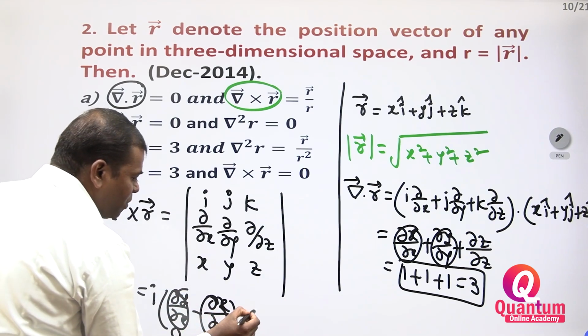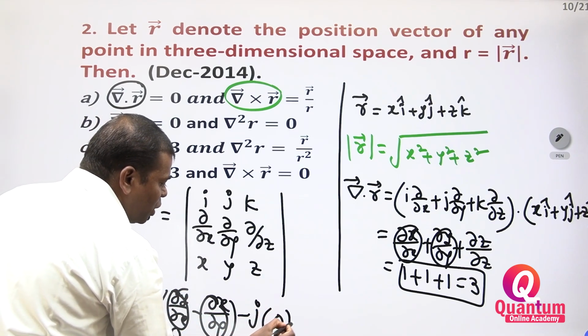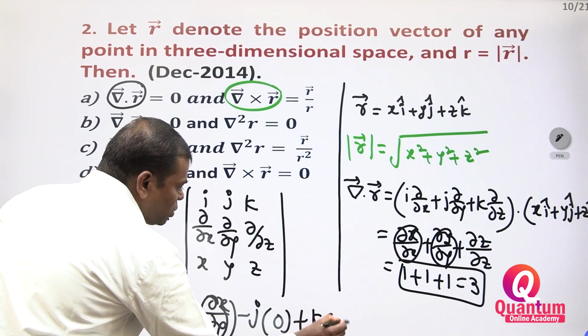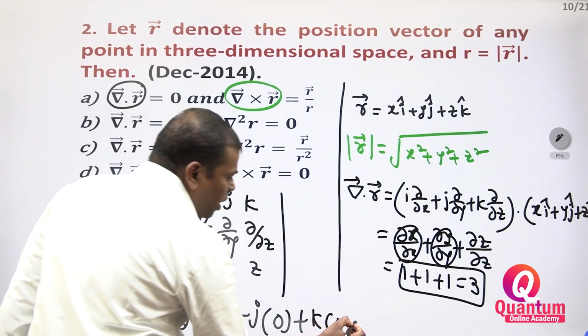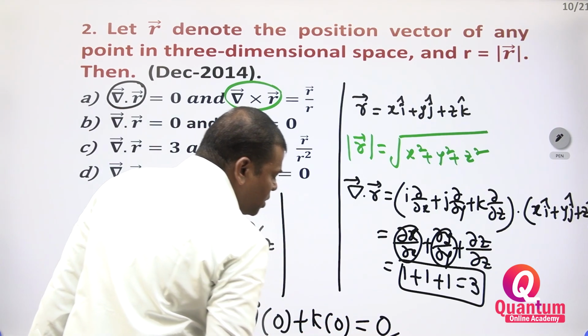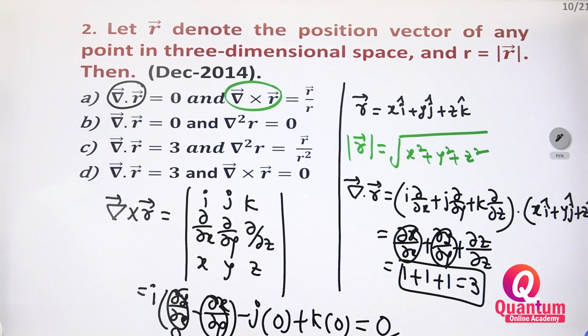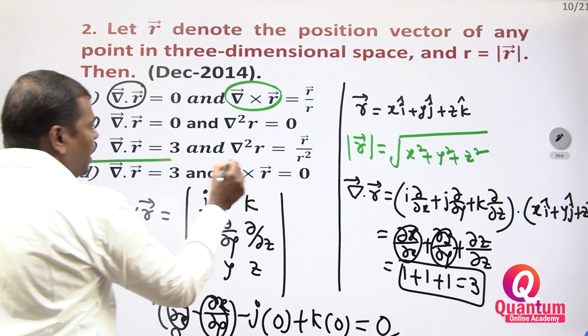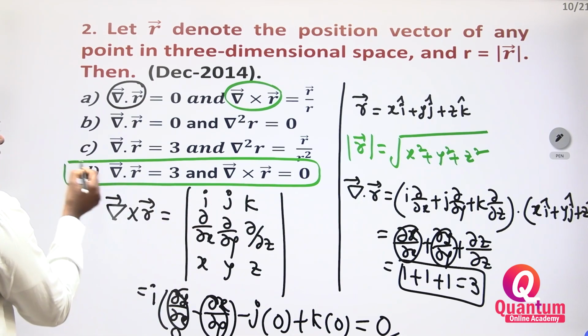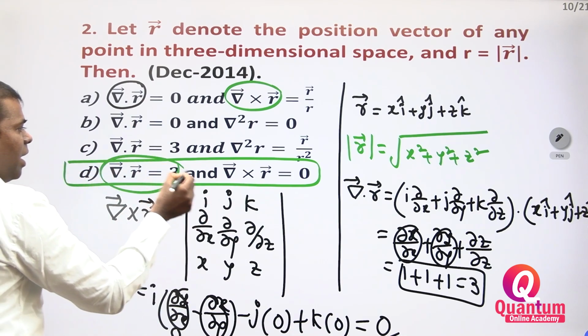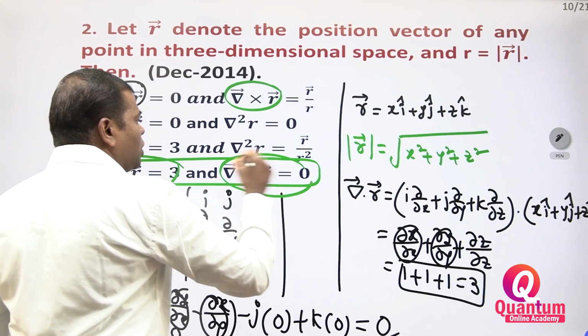So i into 0 minus j into 0 plus k into 0, right? Therefore del cross r is equal to 0. What is the correct option? Now you have to take option D: del dot r is equal to 3, del cross r is equal to 0.